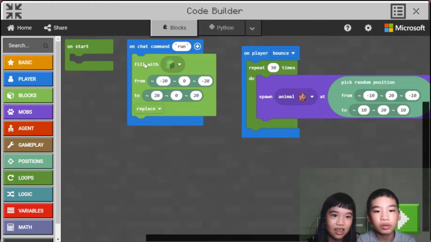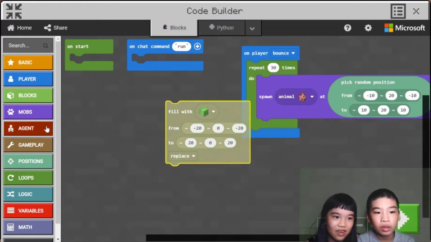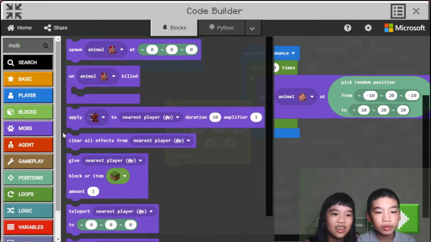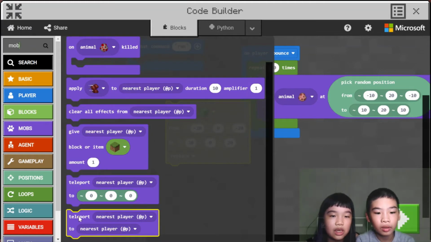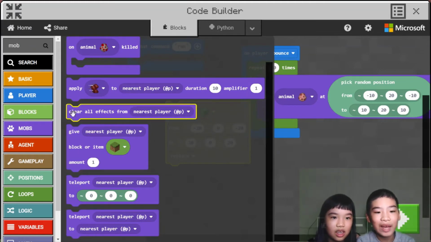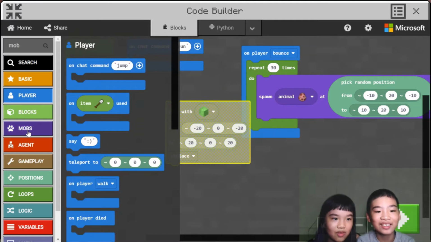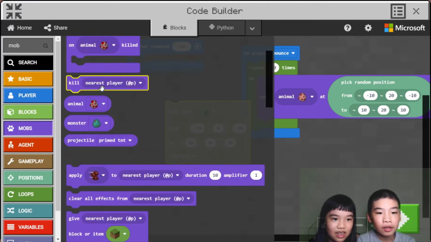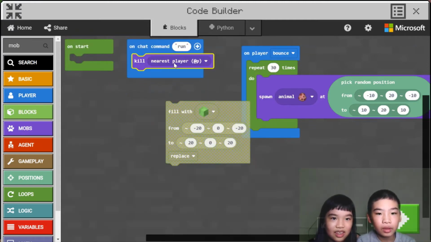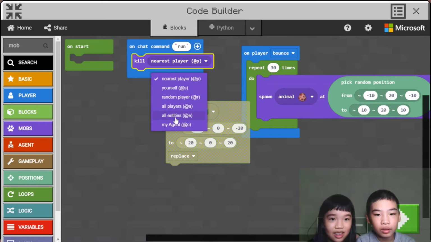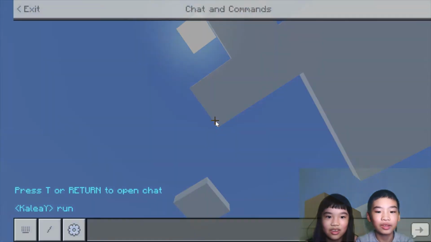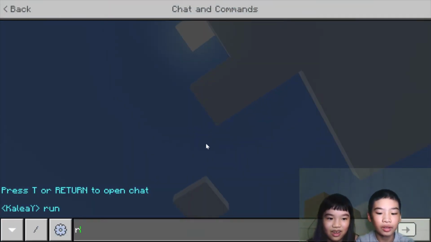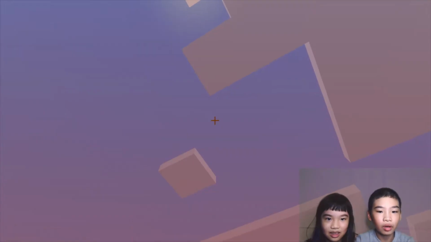Okay, what shall we do? Fill over here. Mob. All I can hear is oink, oink, oink. There's a bunch of bouncing and pig sounds. Wait, let me see. Where is it? Okay, we're going to chat run. Run.